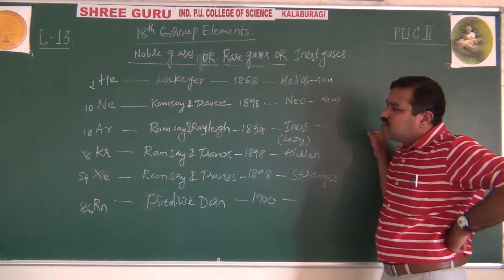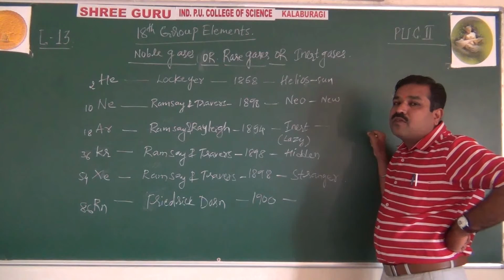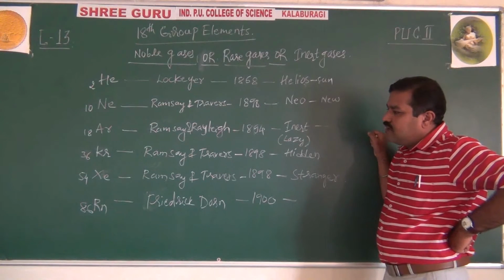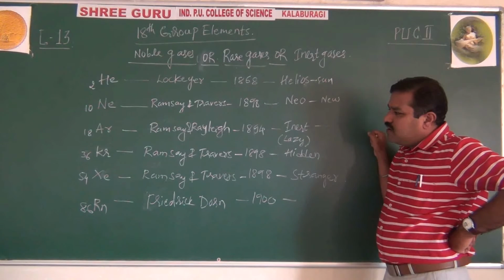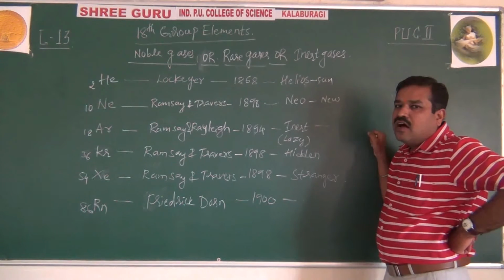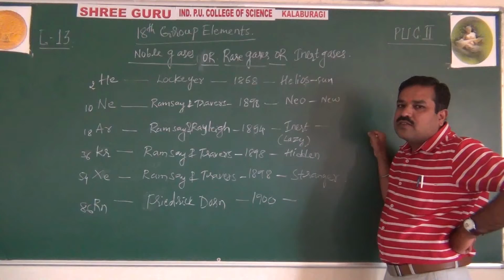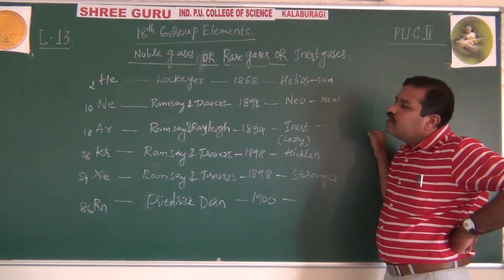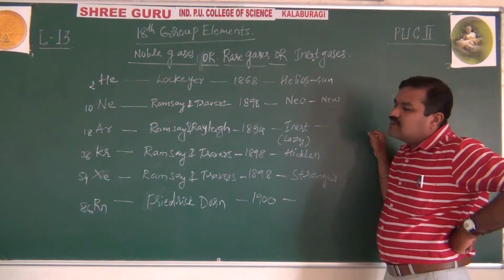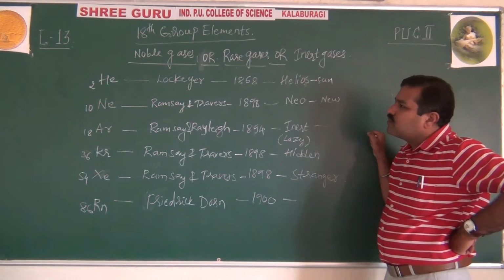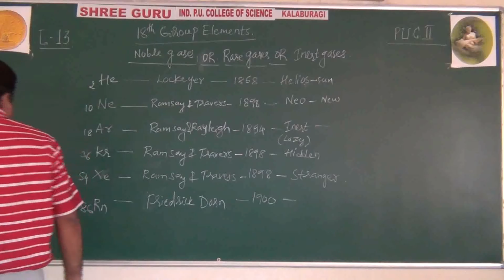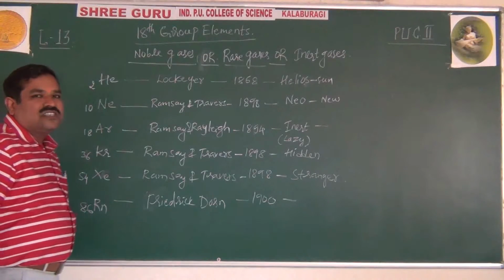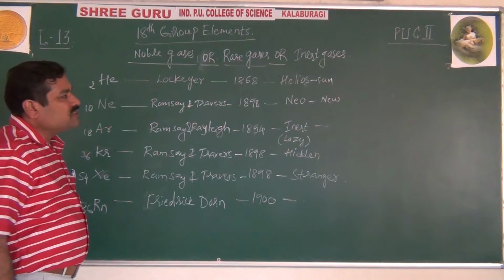Inert gas is generally used to provide an inert atmosphere, for welding and in metallurgical processes. Then once again Ramsay and Travers: krypton is called hidden, xenon is stranger, and radon is a radioactive noble gas which cannot be isolated from atmospheric air. That means from atmospheric air you can isolate only helium, neon, argon, krypton and xenon, but not radon. This is extra information regarding the CET and NEET competitive examinations.